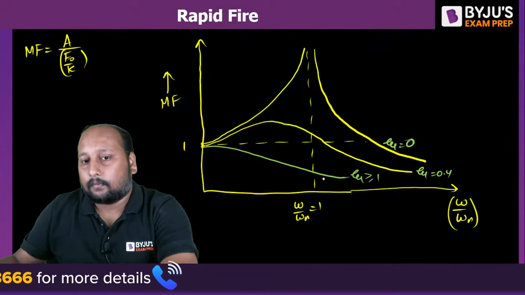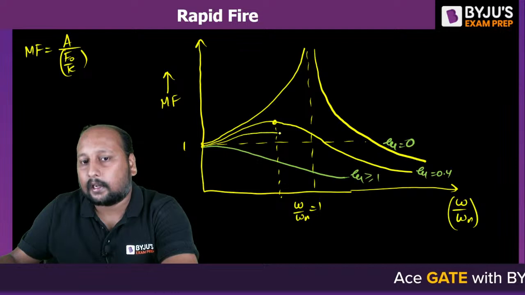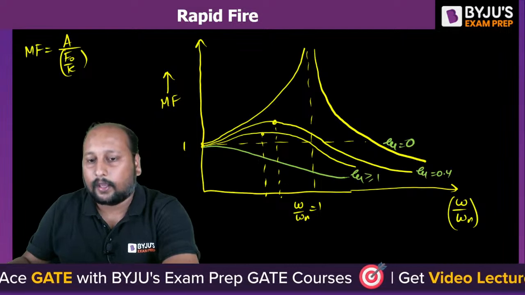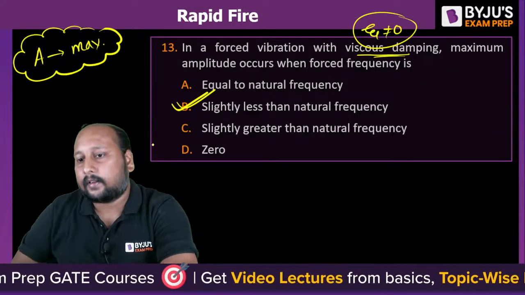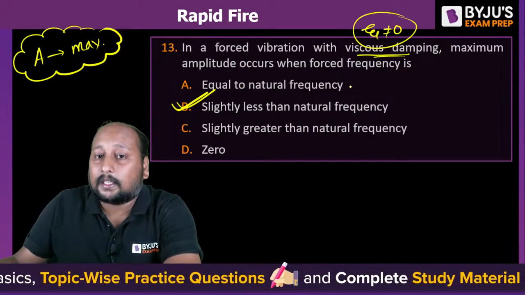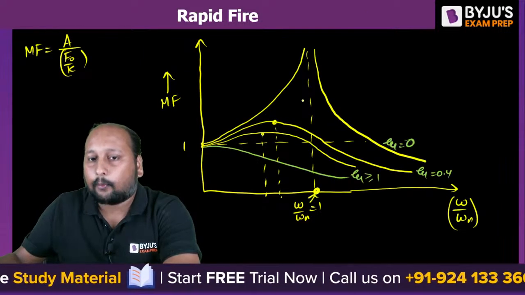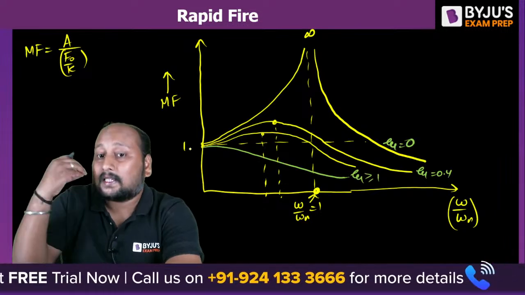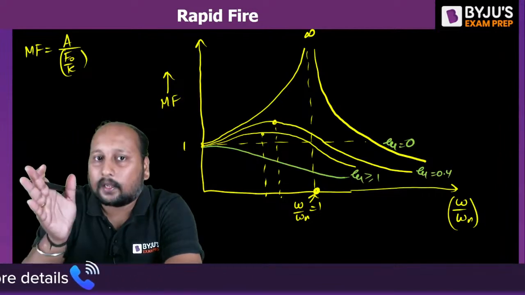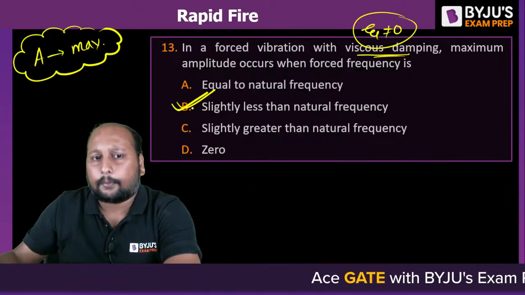So, for maximum amplitude, it is always less than that of omega n. Even if you are plotting another graph, we get the maximum amplitude at less than this. So the correct answer is slightly less than the natural frequency. It is not A. It will be maximum when omega is equal to omega n if there is no damping. With no damping, the maximum here will be infinity. But if there is damping present, then definitely the maximum amplitude will not be at resonance, at omega equal to omega n. It will be slightly less than that. So option B is the correct answer.